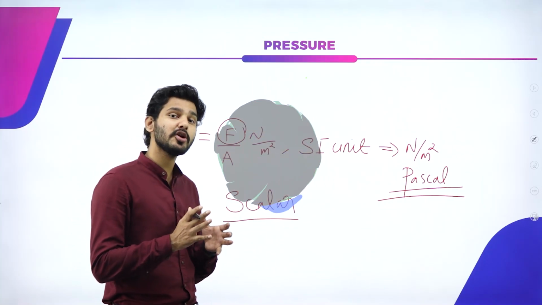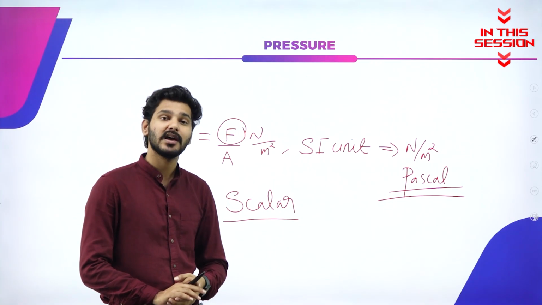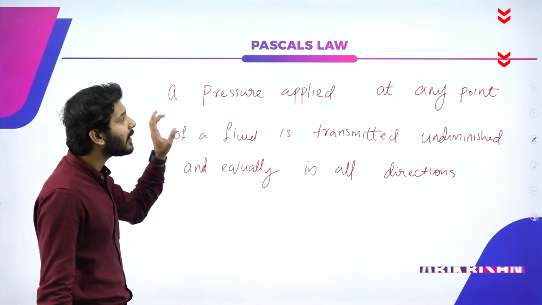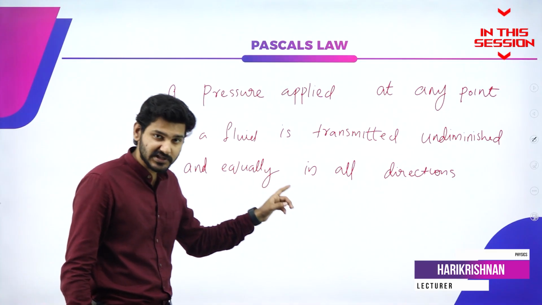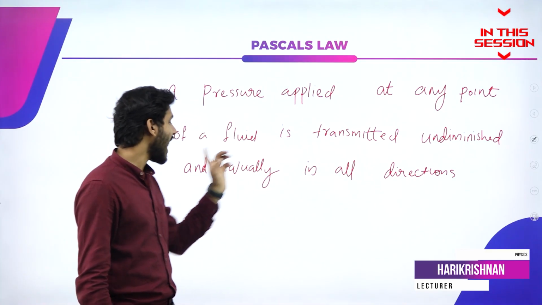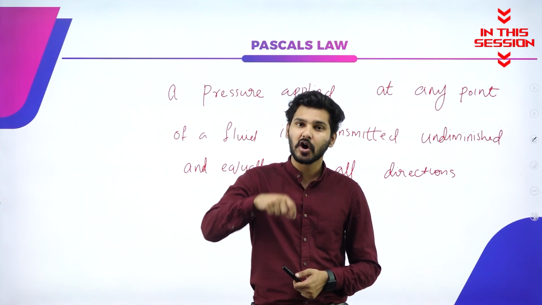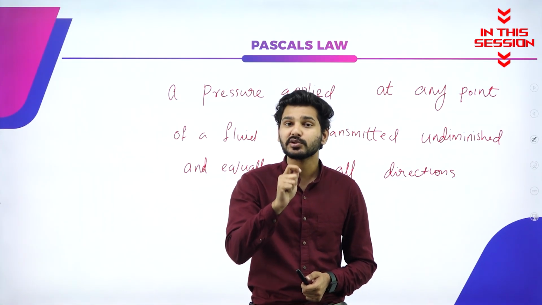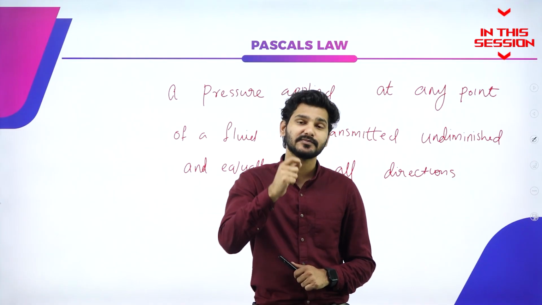Some of the rules are not being obeyed by this particular quantity, and that is why it is termed as a scalar quantity. A pressure applied at any point of a fluid is transmitted undiminished and equally in all directions. You're applying a pressure onto that particular fluid so that that particular small pressure is amplified and helps you stop your bike.